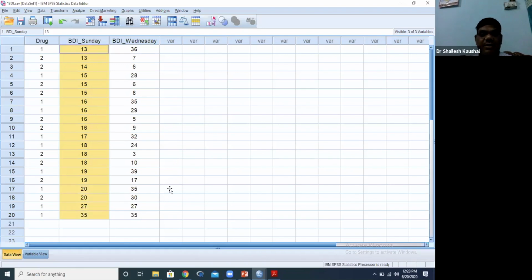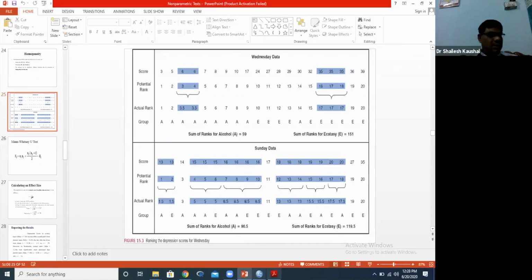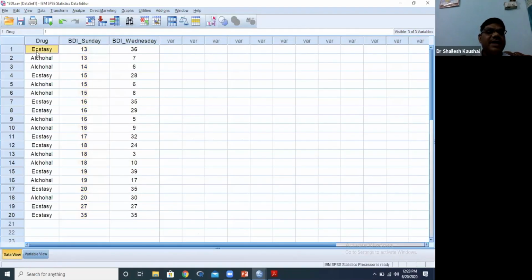There are two groups you can check. One group is the drug ecstasy: this score was obtained by the ecstasy tablet group. We are giving ecstasy tablets to 10 people. Then the second is alcohol.